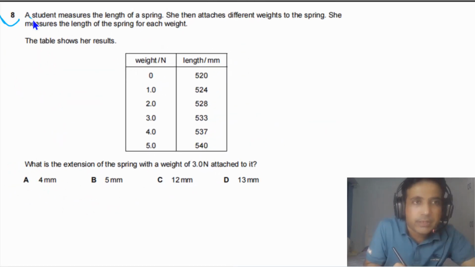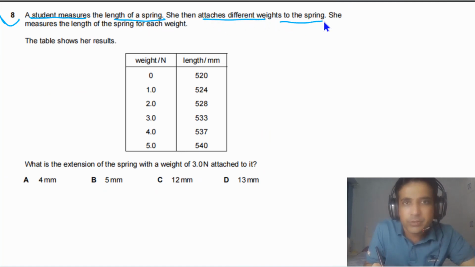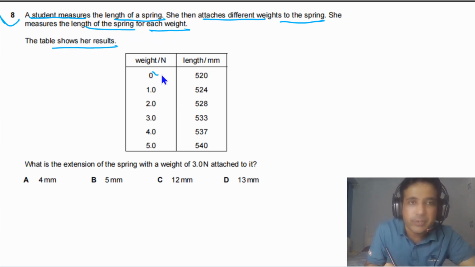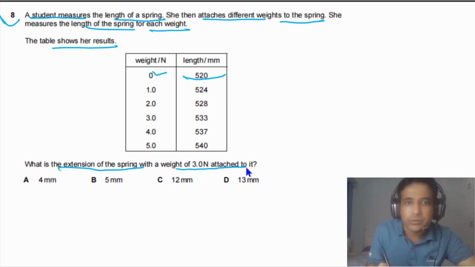Question number 8 says a student measures the length of a spring. She then attaches different weights to the spring. She measures the length of the spring for each weight. The table shows her results. When weight is equal to 0, the length of the spring is equal to 520 millimeters. We need to find out what is the extension of the spring when the weight of 3 newtons is attached to the spring.